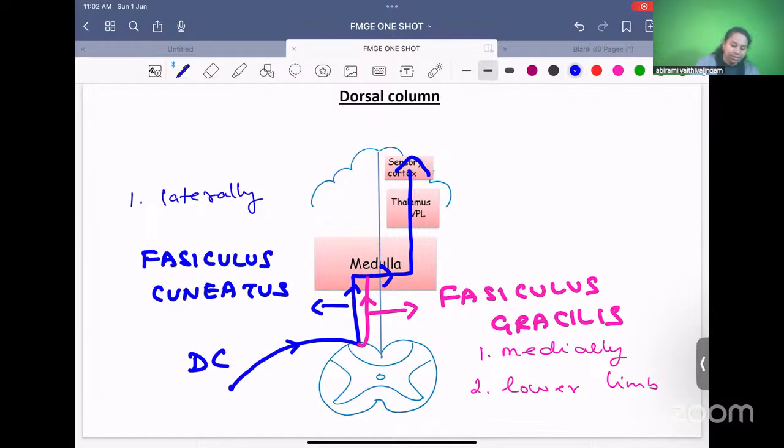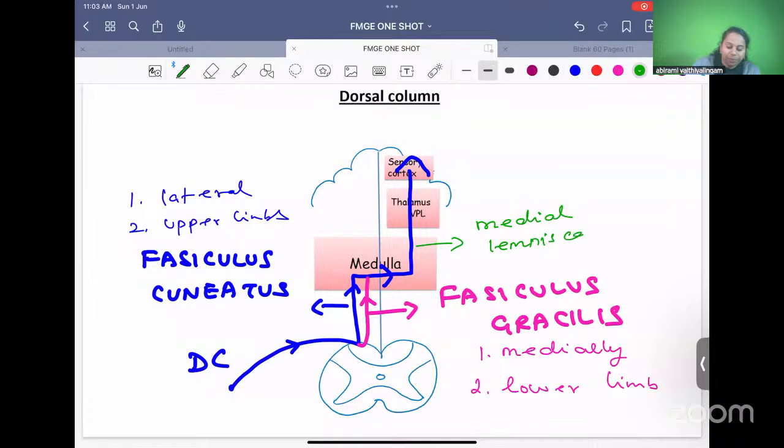Runs laterally, carrying sensation from upper limbs. So this is the dorsal column. Two tracks in the dorsal column: fasciculus gracilis and fasciculus cuneatus. After crossing in the medulla, now you label them as the medial lemniscal pathway. After crossing in the medulla, they are called the medial lemniscal system. They go through the thalamus into the sensory cortex. That is about the dorsal column fibers.